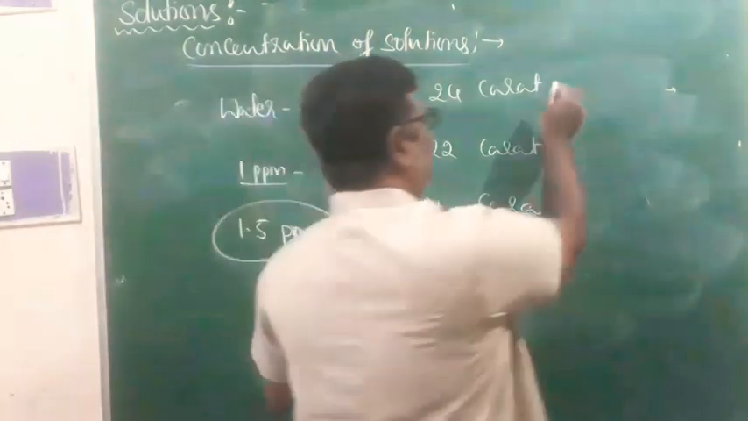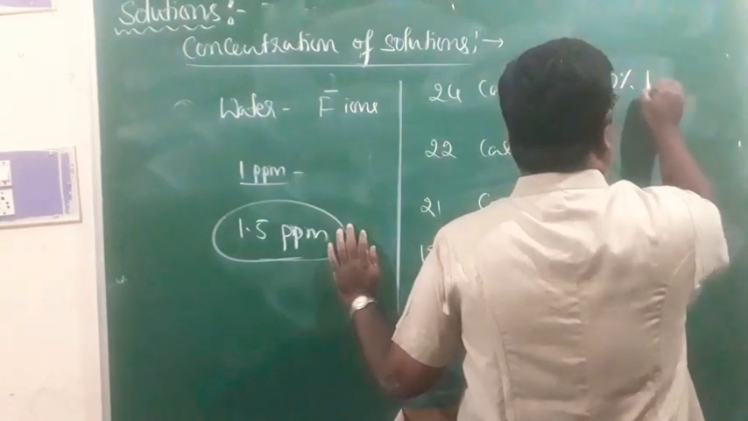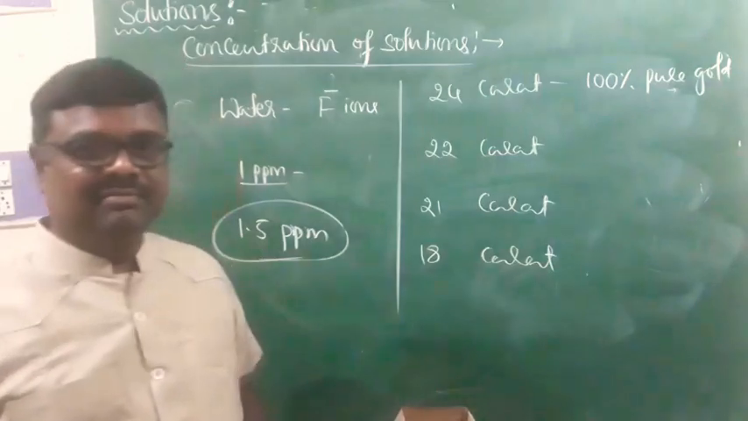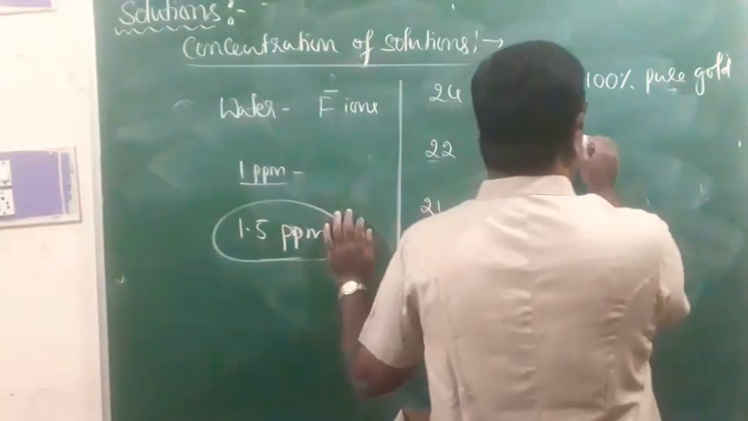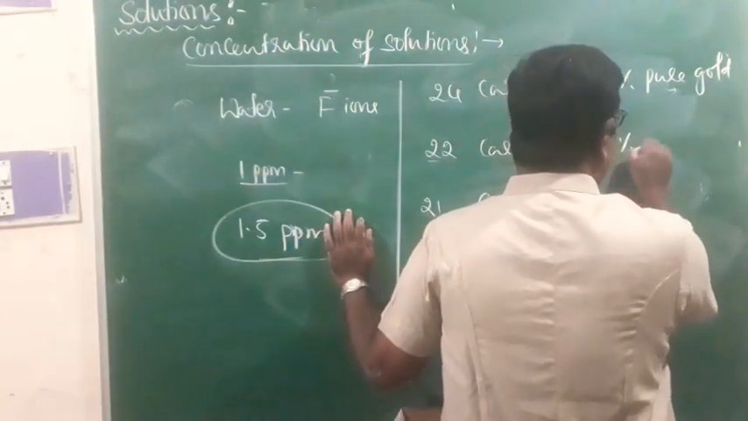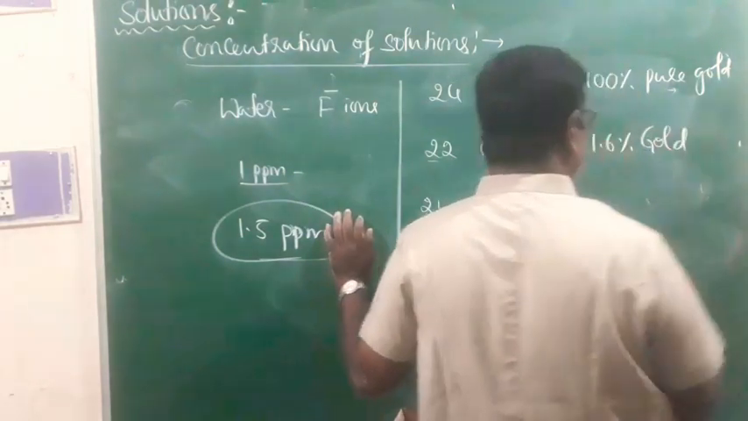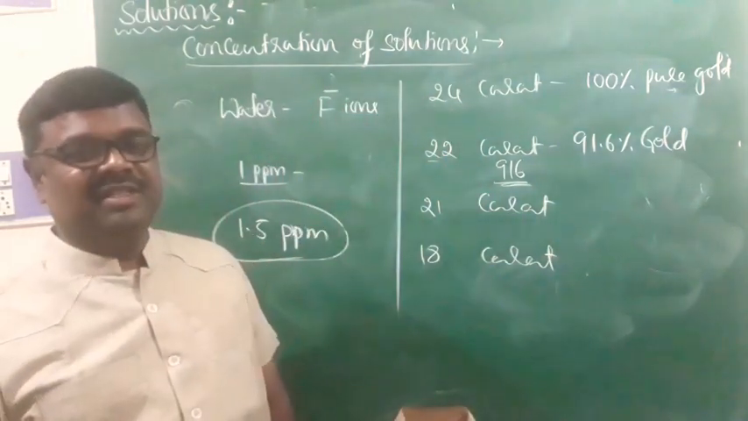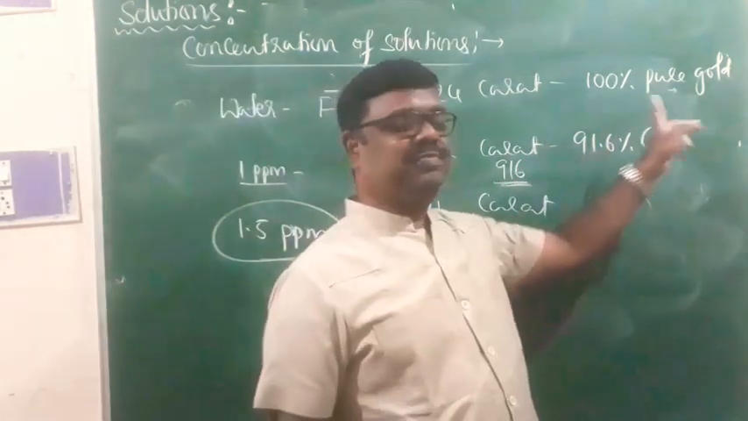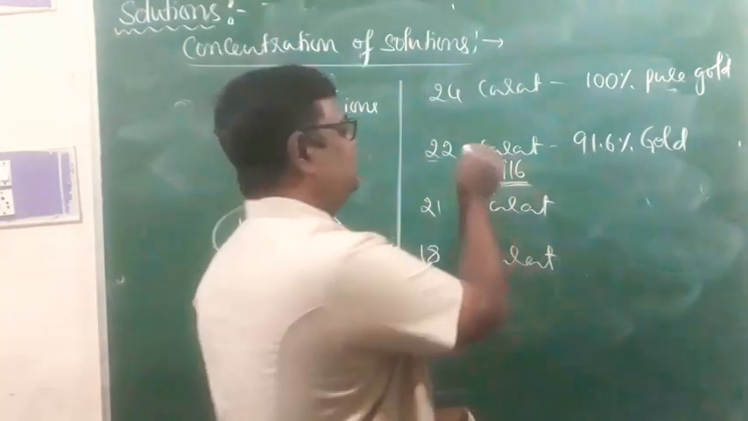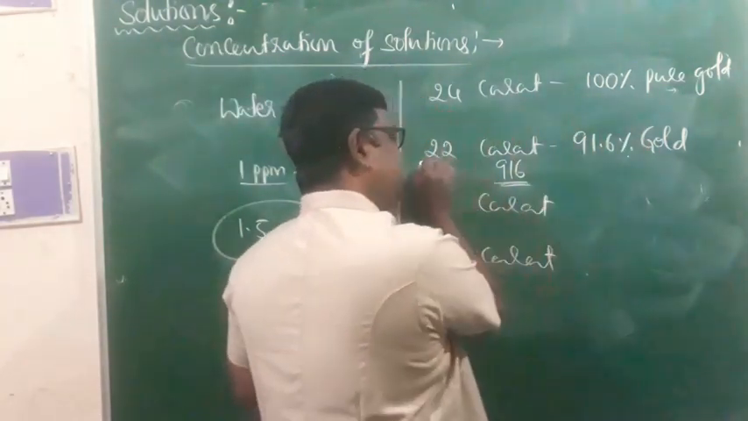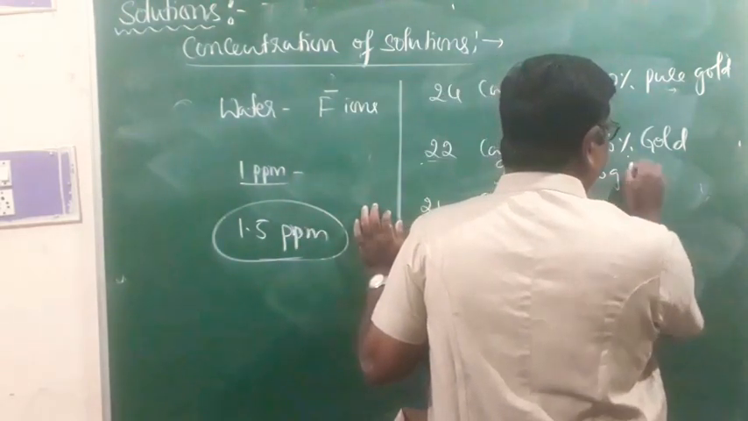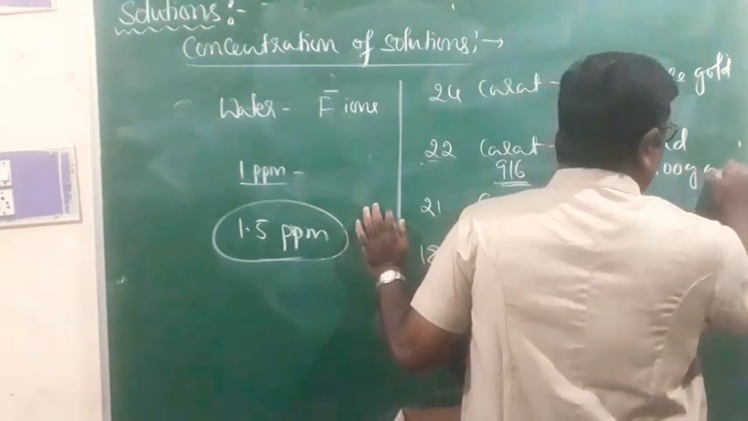24 karat gold is 100% pure gold, right? 22 karat gold is 91.6% gold. You know, they call it 916 gold. That means the concentration of gold in 22 karat gold is 91.6 grams in 100 grams of alloy.